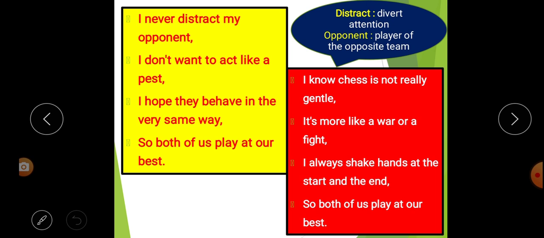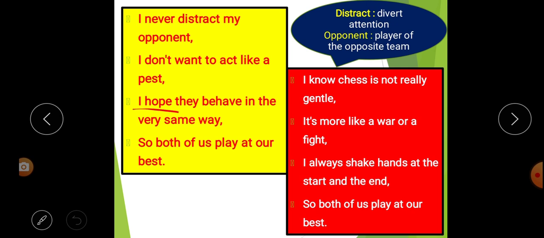Next line, I don't want to act like a pest. So what is the meaning of pest? Pest in the sense it is an insect. So here the poet says that while he plays the peaceful game chess, he doesn't want to act like an insect, or he doesn't want to behave like a backbiter or like an enemy.